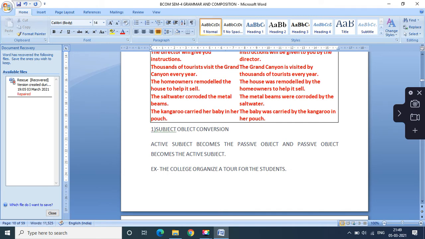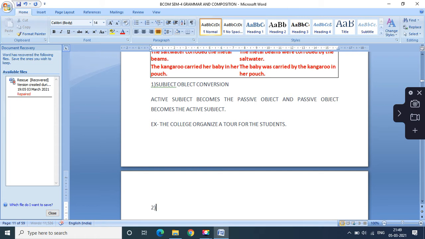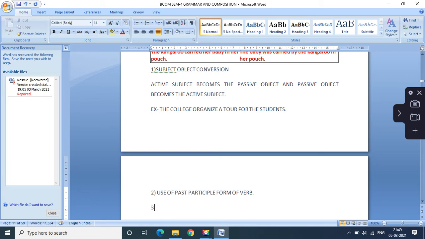Then the second is use of past participle form of verb. Third is use of preposition by.